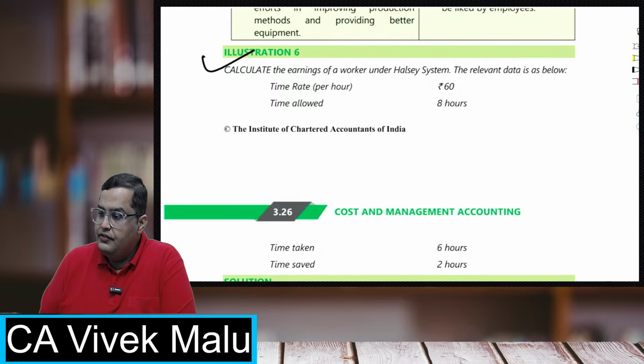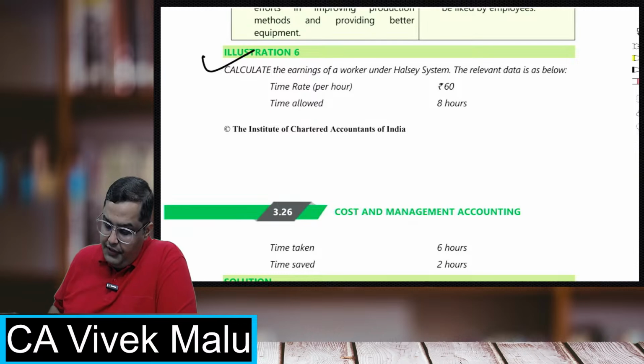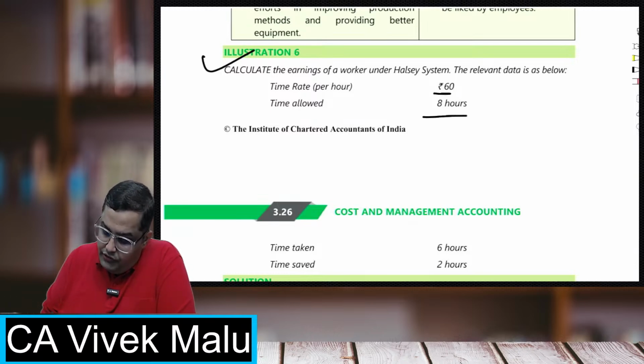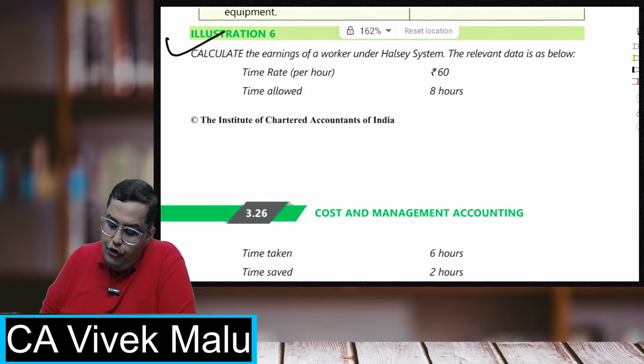Time rate is given 60. Okay, I've already got many answers from Arya, Malika, Abhijit, Soham, Prasanna. Prasanna, you are having a different answer. So time rate is 60, time allowed is 8 hours, time taken is 6 hours, and time saved is 2 hours. So we all know what the earnings will be under Halsey.